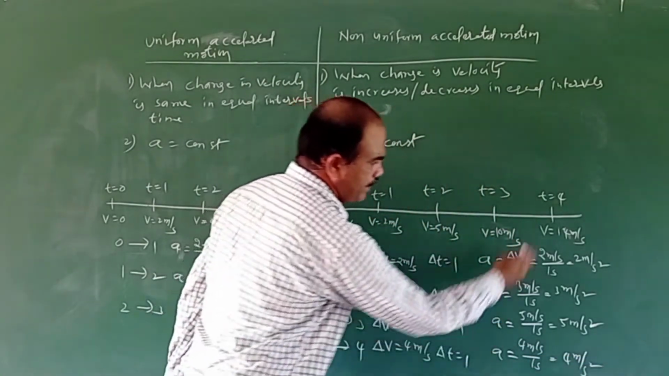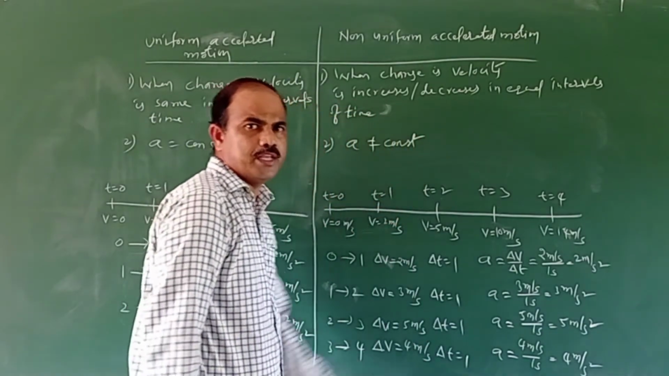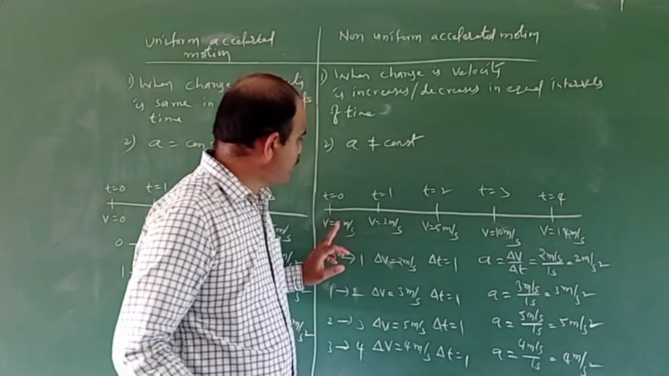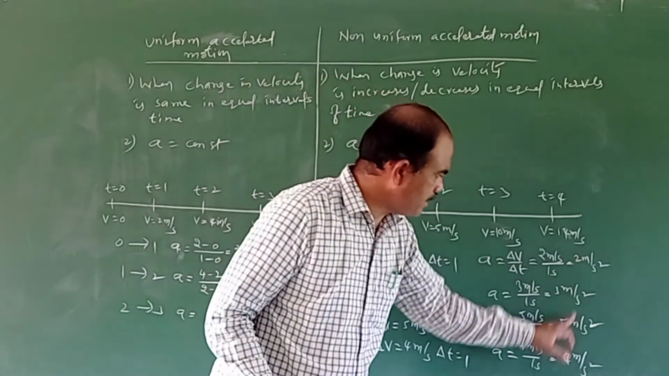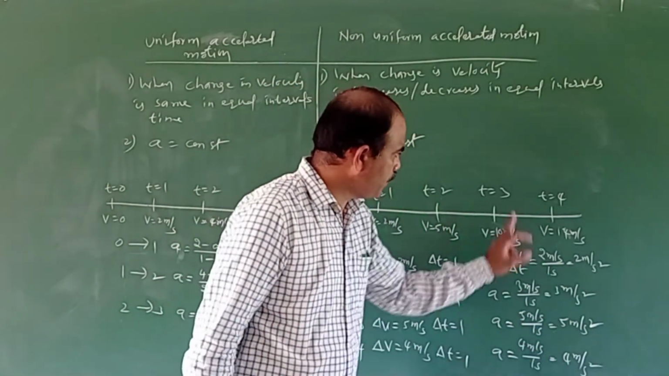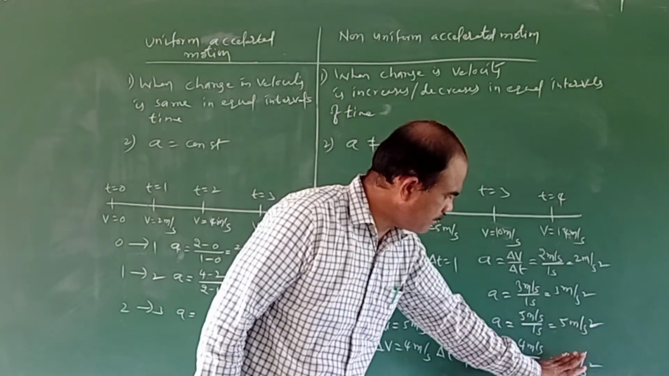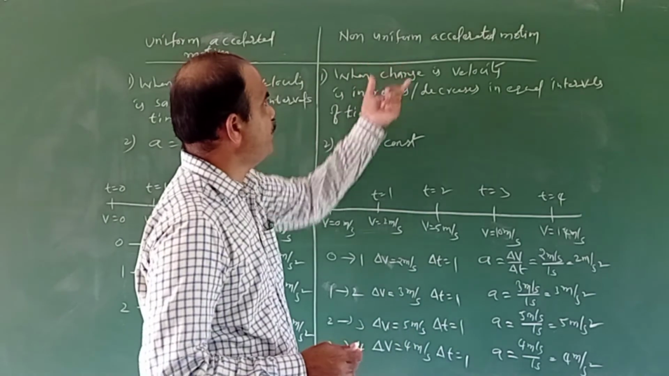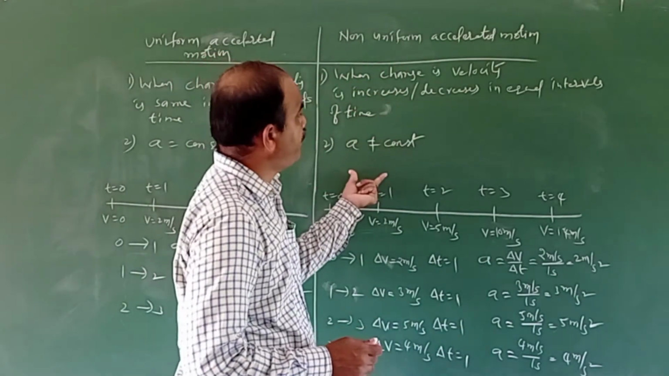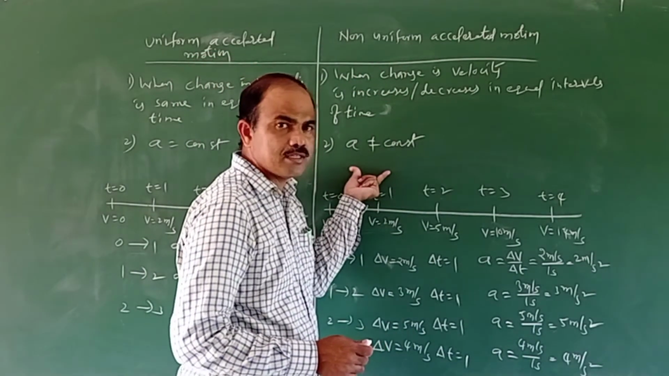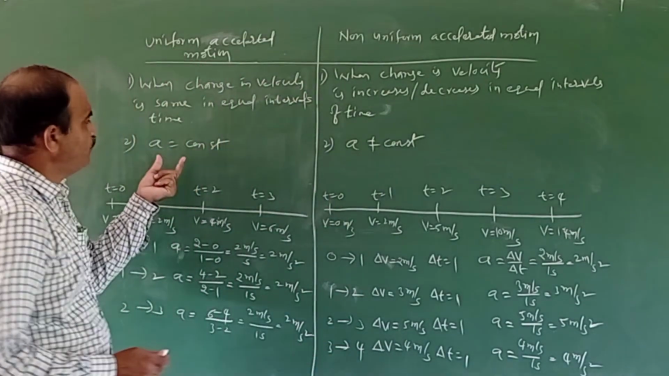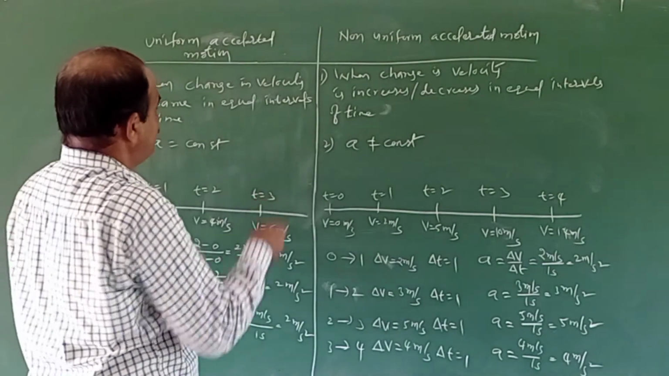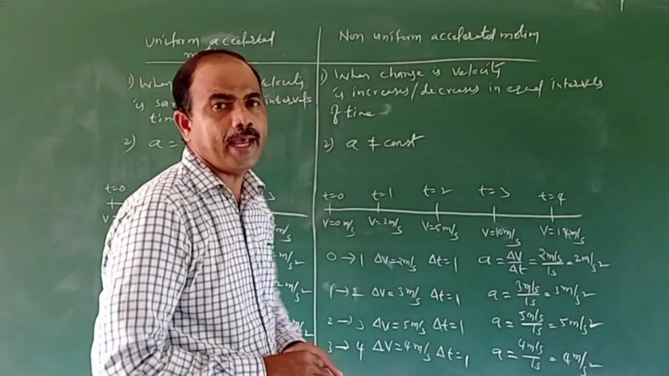And what is happening? The acceleration is also not the same. It is also changing. During the 0 second to the 3rd second, the acceleration is increasing, and during the 3rd second to 4th second, the acceleration decreases. In the non-uniform accelerated motion, the acceleration is not constant, but in the uniform accelerated motion, the acceleration will be constant. This is about the uniform accelerated motion and non-uniform accelerated motion.